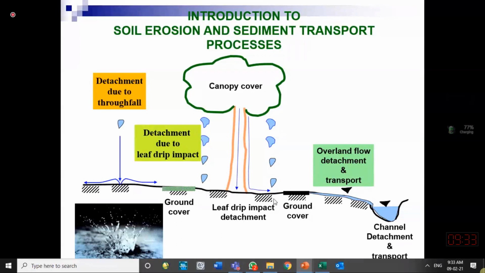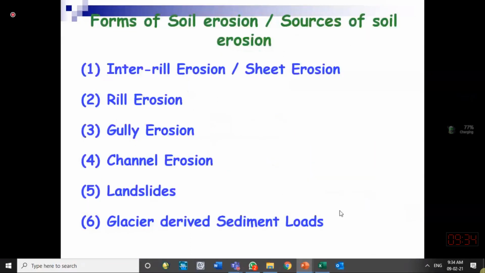Then it transports to a nearby channel or nearby rills or gullies, and then sediments start moving in the channel. We say now this is channel transport. Over here it is the overland transport. The difference you see over here is that we have the larger depth of water. Over here, we have the smaller depth of water. Both of them are flowing water. So when sufficient depth is achieved, we say channel flow has started.